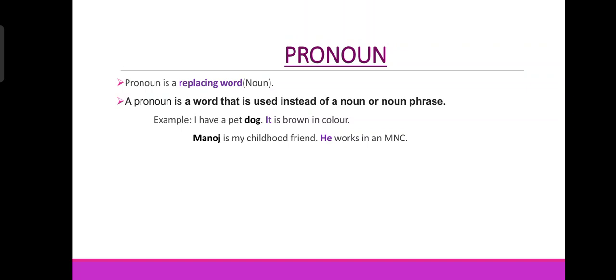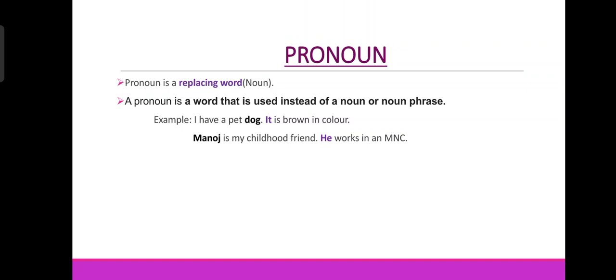And in the next sentence it is brown in color. I have a pet dog, it is brown in color. So here it is highlighted. Why? Because it is used in the place of a dog. For dog I have used it. So it is the pronoun here because it replaces, or in the place of the noun dog we used it.